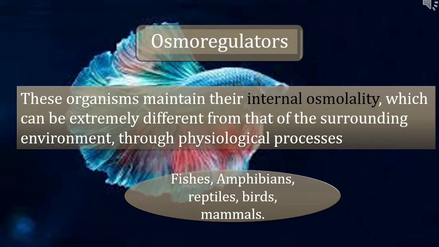Osmoregulators. These organisms maintain their internal osmolality, which can be extremely different from that of the surrounding environment, through physiological processes. Osmolality means the amount of dissolved solutes in a solvent. Here, these animals maintain a constant volume of internal body fluid. That is why they are called osmoregulators. They are osmotically stable. They can regulate the volume and the concentration of the body fluid. Example, fishes, amphibians, reptiles, birds and mammals.